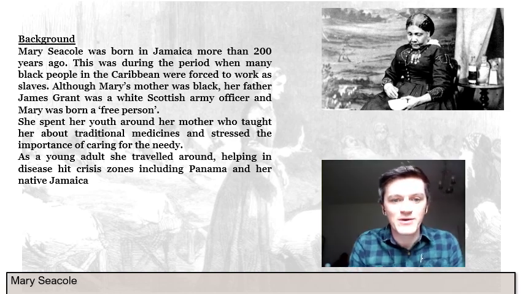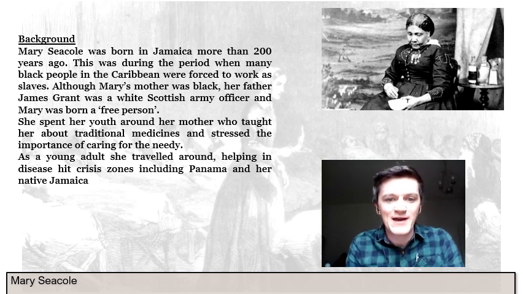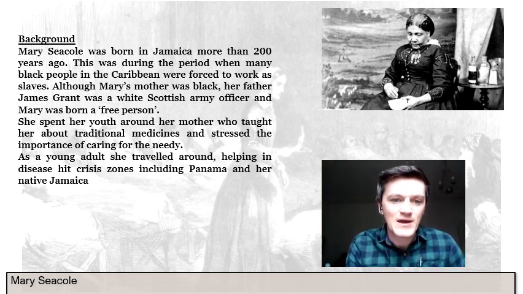Mary Seacole was born in Jamaica more than 200 years ago. This was during the period when many black people in the Caribbean were forced to work as slaves. Although Mary's mother was black, her father, James Grant, was a white Scottish army officer, and Mary was born a free person. She spent her youth around her mother, who taught her about traditional medicines and stressed the importance of caring for the needy.